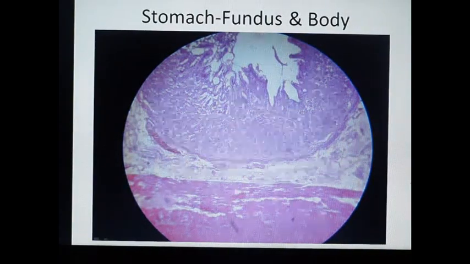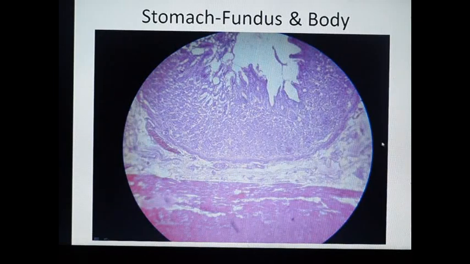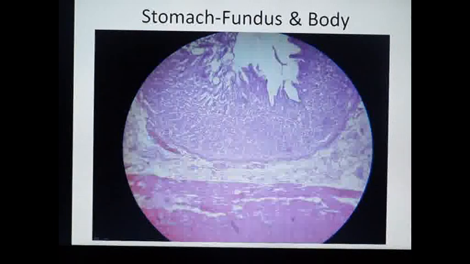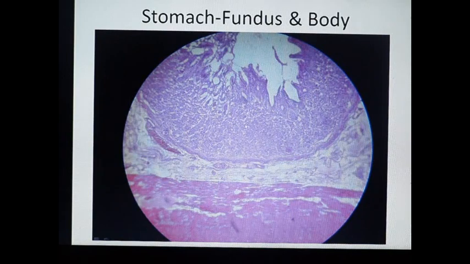The slide shown here is the stomach fundus or body, which have the same structure, showing the mucus containing mucous epithelium, and below the epithelium the lamina propria, which is engorged with gastric glands, the main glands present in the body and fundus. These gastric glands consist of parietal cells, which are large beaded cells, and chief cells. And this is the muscularis mucosa, which is well prominent and has inner circular and outer longitudinal layers.